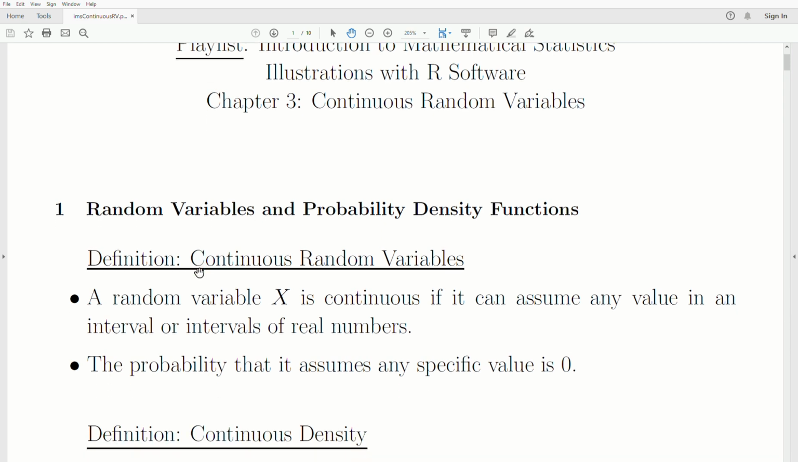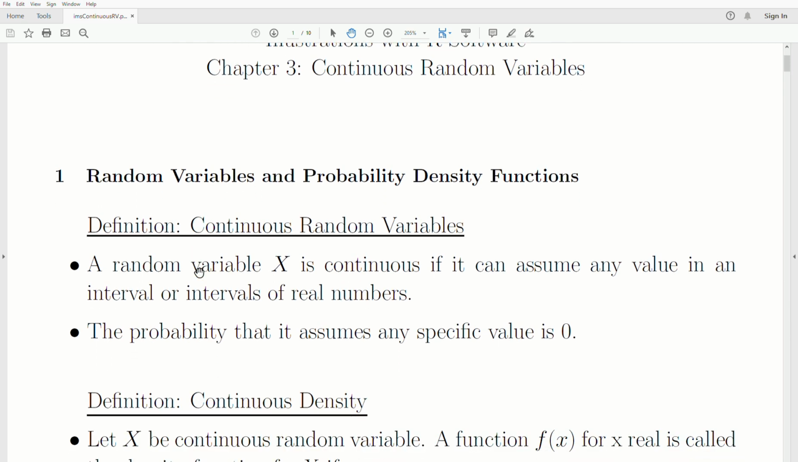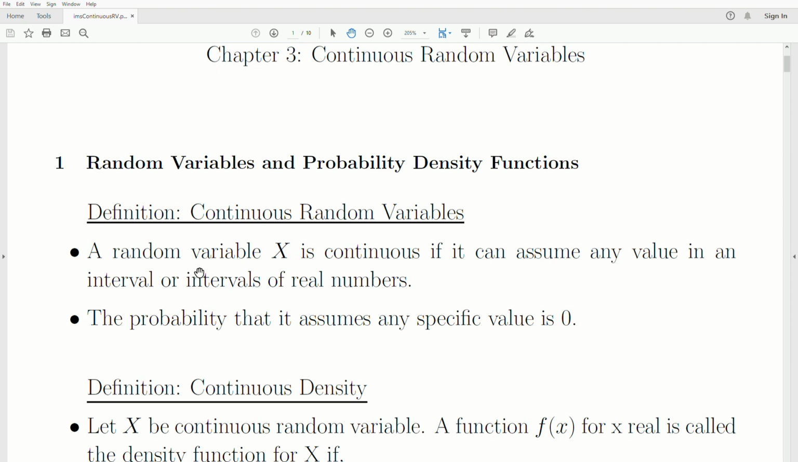So a quick definition of a continuous random variable. Random variable x is continuous if it can assume any value in an interval or intervals of real numbers. The probability that it assumes any specific value is 0.